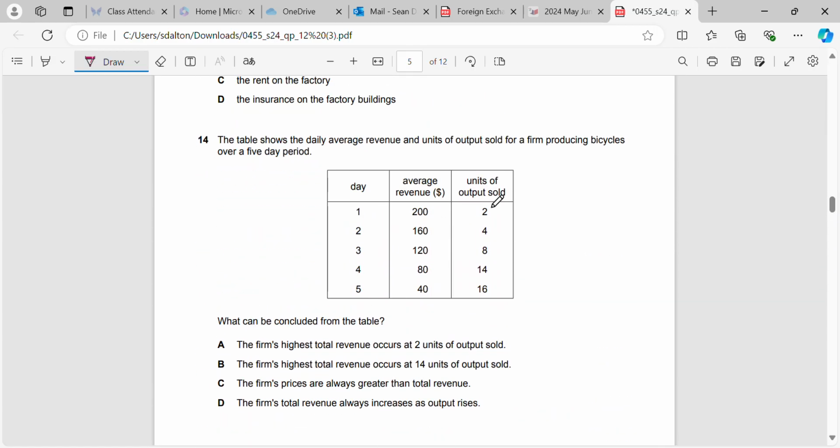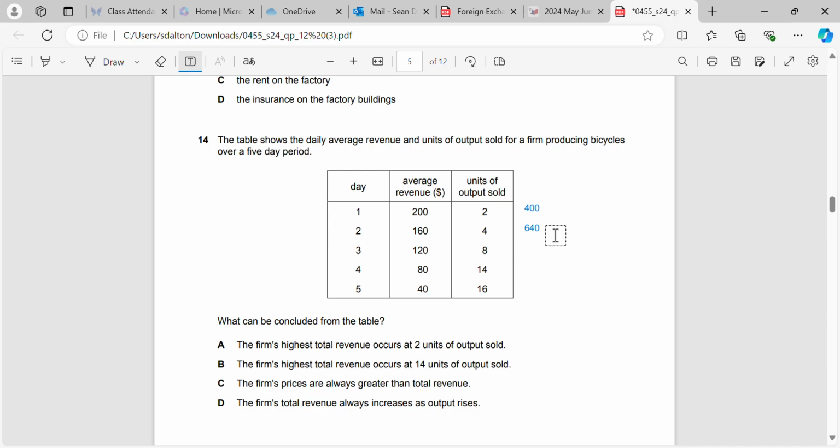Okay, the table shows the daily average revenue and the units of output sold for a firm producing bicycles over a 5-day period. What can be concluded from the table? So, the firm's highest total revenue occurs at 2 units of output sold. So let's check that. 2 multiplied by 200 is going to give us 400. So that's their total revenue there. 4 multiplied by 160 is 640. So straight away we know that's wrong, right?